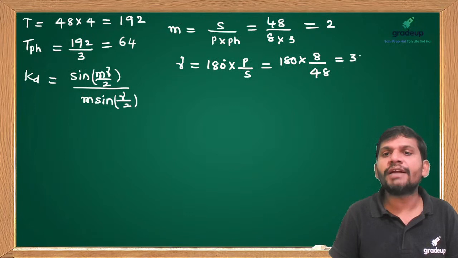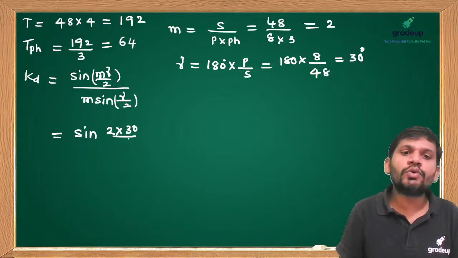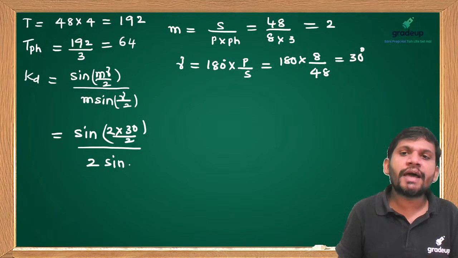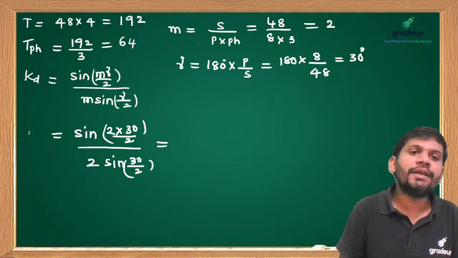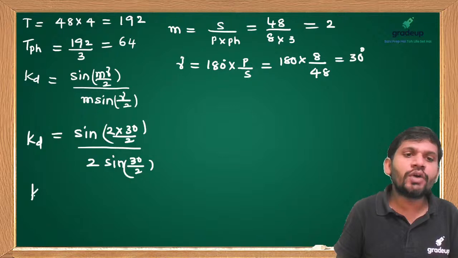This is equal to 30 degrees. Now you substitute here: sin 2 into 30 by 2 by 2 into sin 30 by 2. Can anybody answer how much you can get Kd, students?